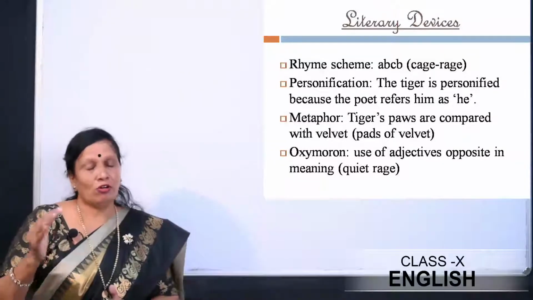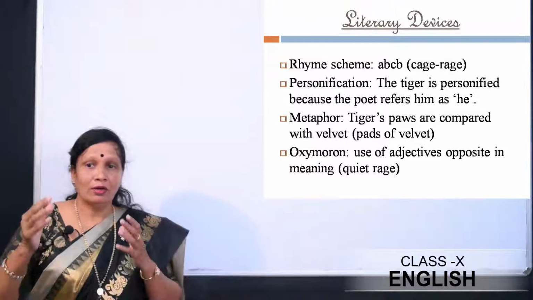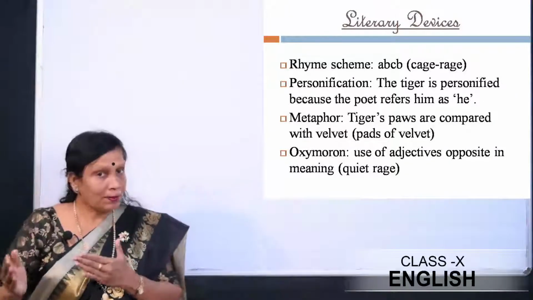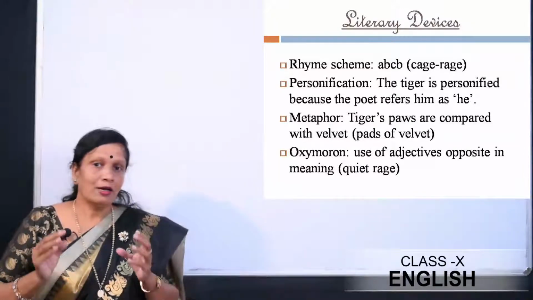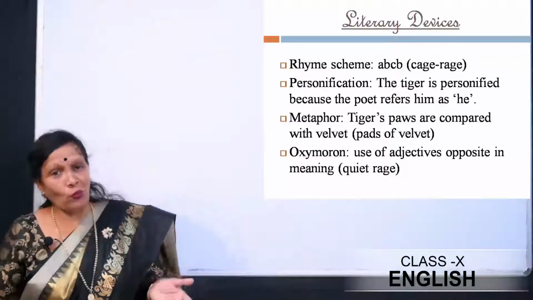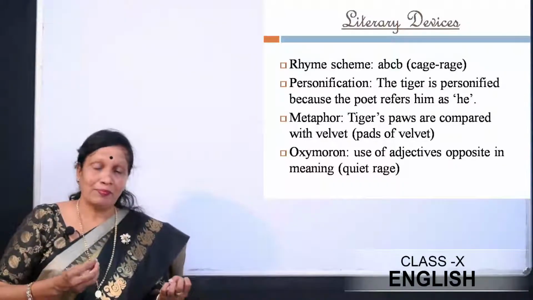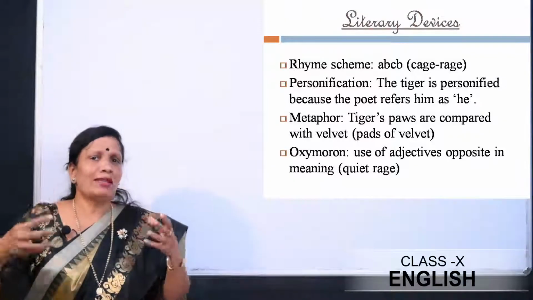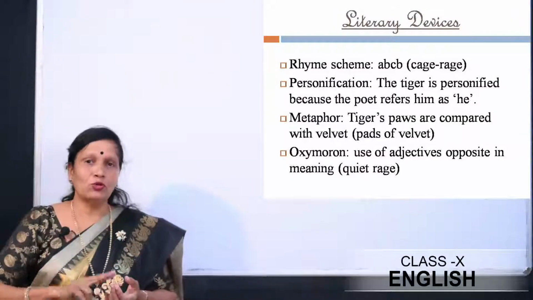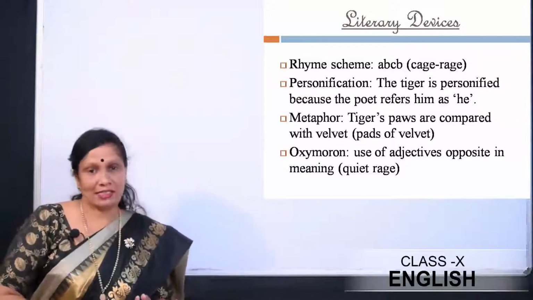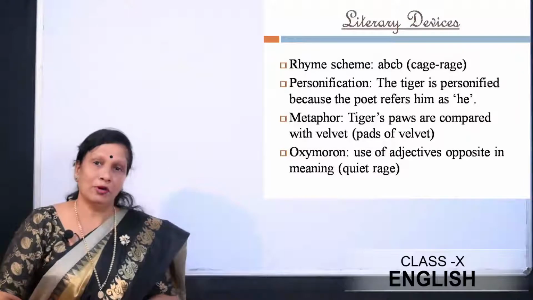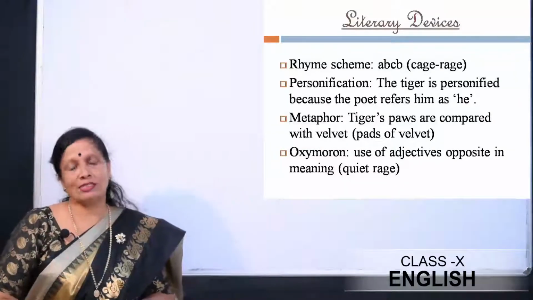Oxymoron. We had also discussed oxymoron. Quiet rage. Oxymoron is the use of adjectives opposite in meaning. Like quiet means silent, right? Very cool, without any noise, and rage is violent anger, right? So these 2 are different opposite adjectives, but they have been used together in the poem by the poet. So it's known as oxymoron.